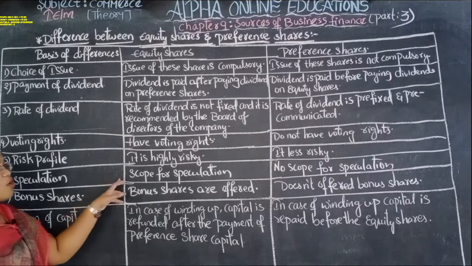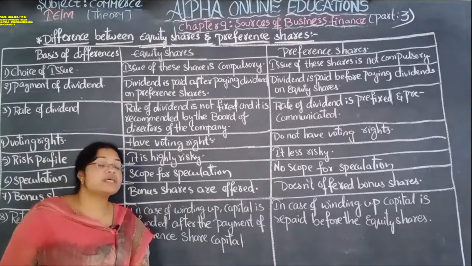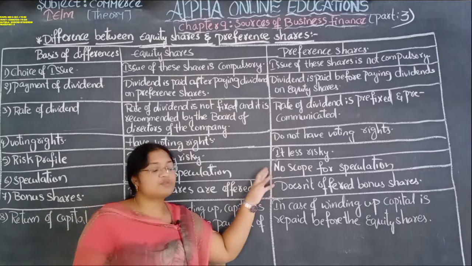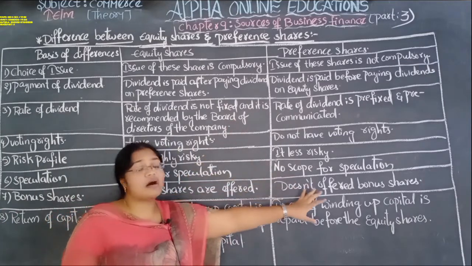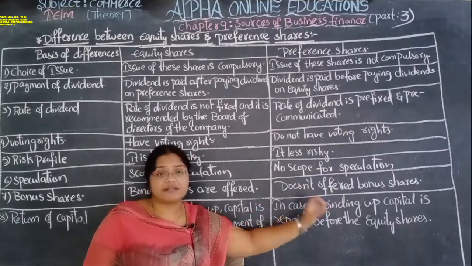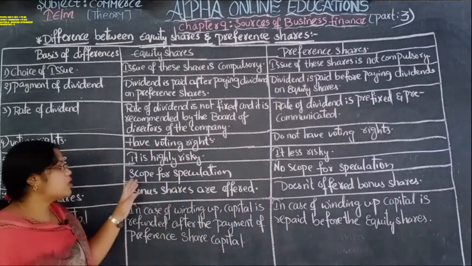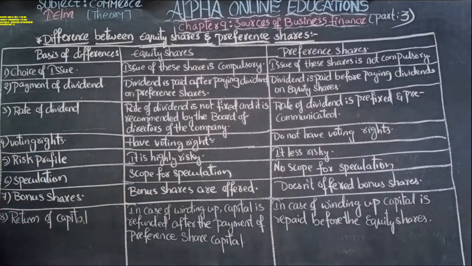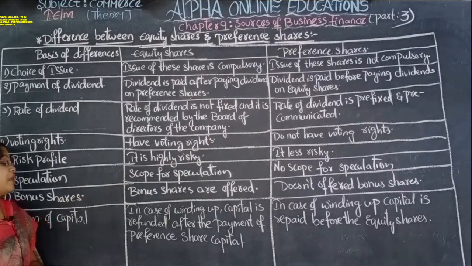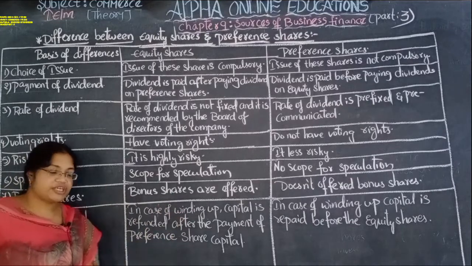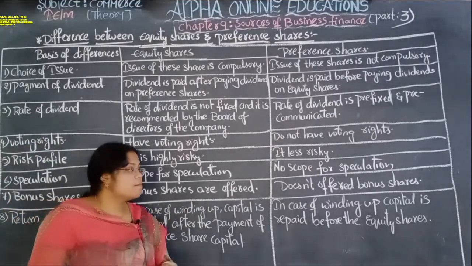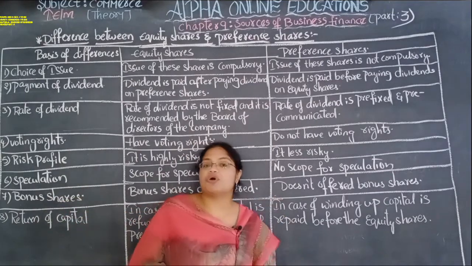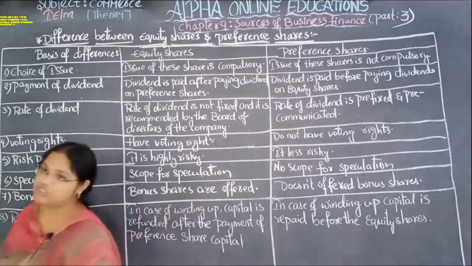So there is a scope for speculation in equity shares, but there is no kind of scope for speculation in preference shares, because the preference shareholders do not want to take the risk, but the equity shareholders want to take the risk and profit. So there is a scope for speculation. Next one, bonus shares. Bonus shares means additional shares. So equity shareholders will receive the bonus shares, but the preference shareholders will not receive the bonus shares.